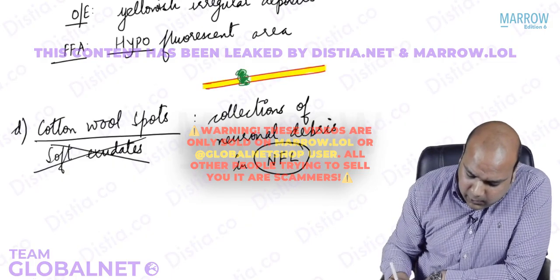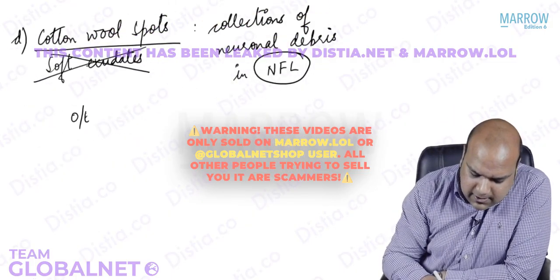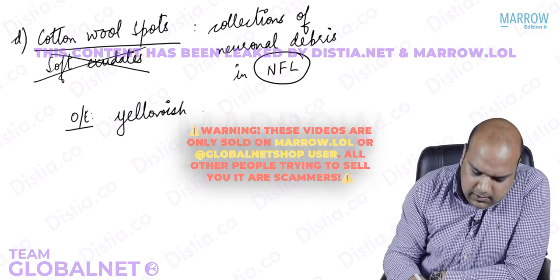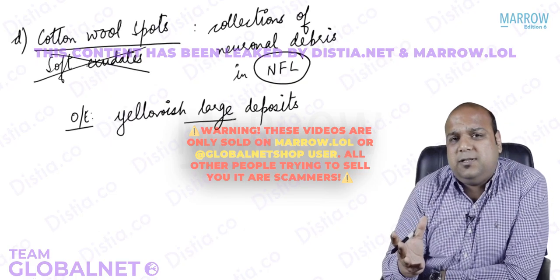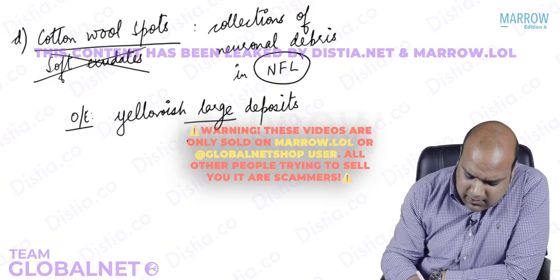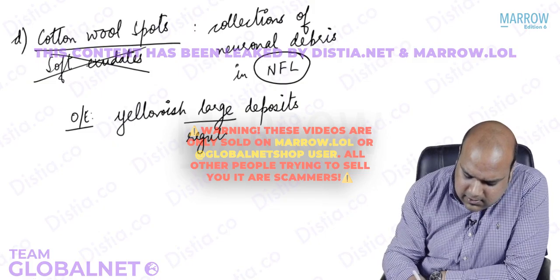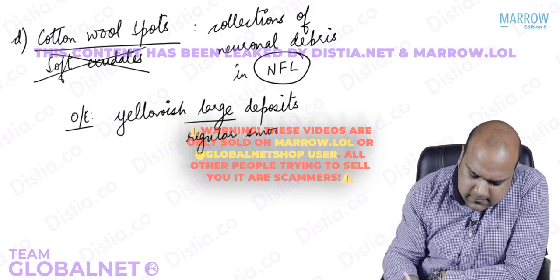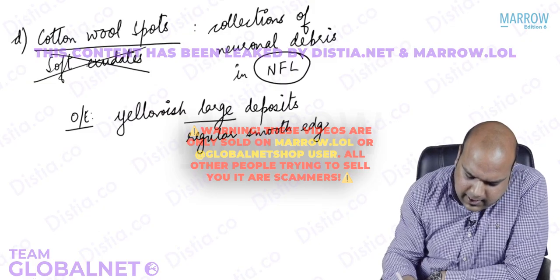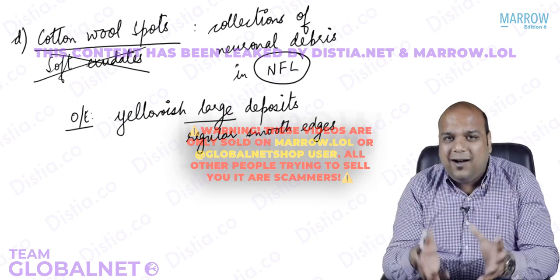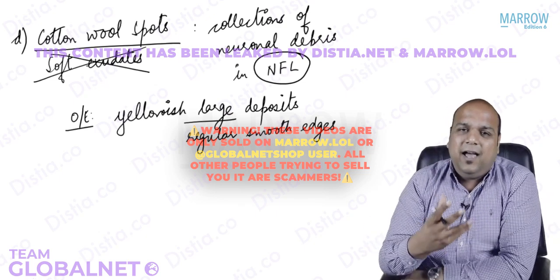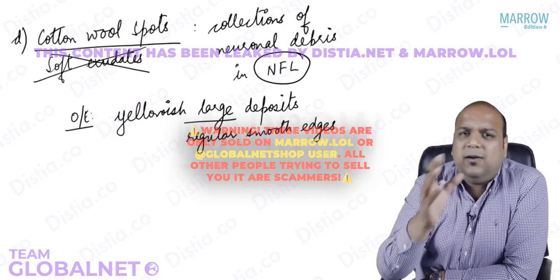See, anyways, our neurons are dying, every tissue is dying, yes or no? But macrophages will clear the dead tissue. But here, because there is retinopathy, the amount of neurons getting damaged is much higher than the amount of clearance by macrophages. So this neuronal debris is accumulating in the nerve fiber layer, and we are able to see that. How are we able to see that? On examination, yellowish, large deposits, and they have regular smooth edges, like a bundle of cotton. Yes or no? If you take out cotton, there is a bundle of cotton. It is large, it is light in color, and it has almost circular, regular edges.